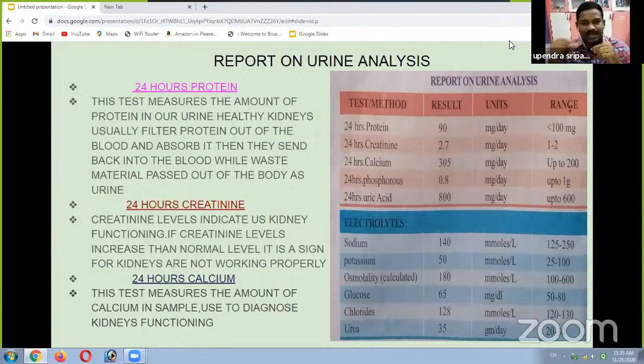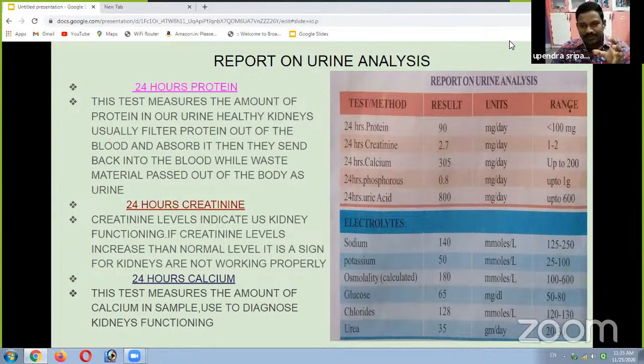And 24 hours creatinine test. Creatinine levels indicate kidney functioning. If creatinine levels increase above normal level, it is a sign that kidneys are not working properly. And 24 hours calcium test. The test measures the amount of calcium in the sample, used to diagnose kidney functioning.